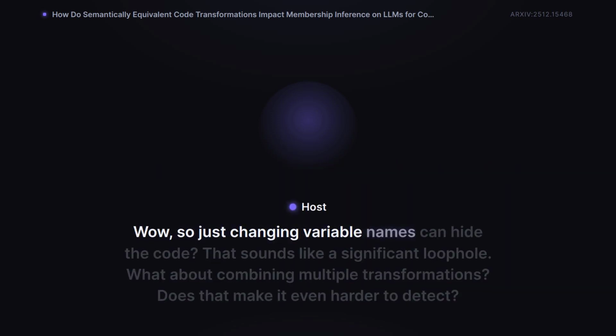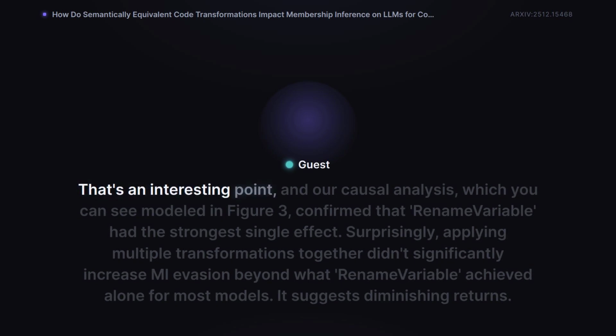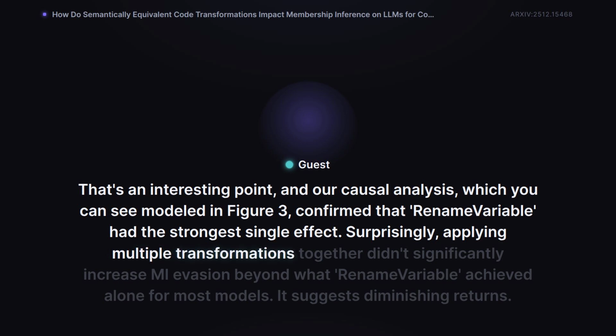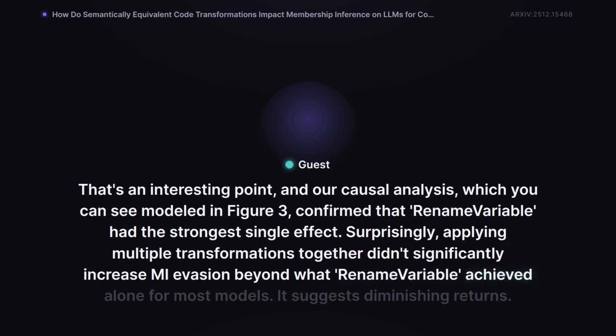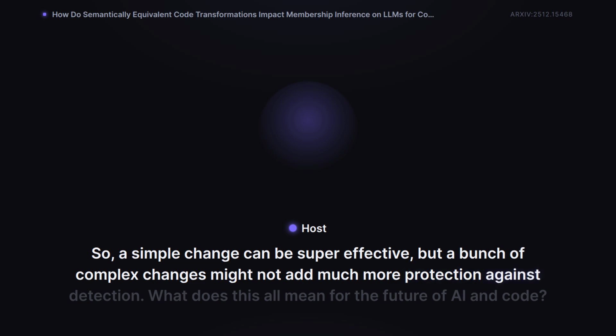Wow, so just changing variable names can hide the code? That sounds like a significant loophole. What about combining multiple transformations? Does that make it even harder to detect? That's an interesting point, and our causal analysis, which you can see modeled in Figure 3, confirmed that rename variable had the strongest single effect. Surprisingly, applying multiple transformations together didn't significantly increase MI evasion beyond what rename variable achieved alone for most models. It suggests diminishing returns. So, a simple change can be super effective, but a bunch of complex changes might not add much more protection against detection.